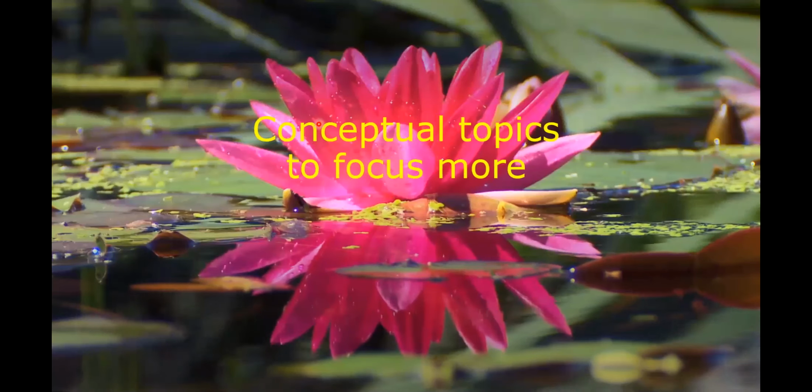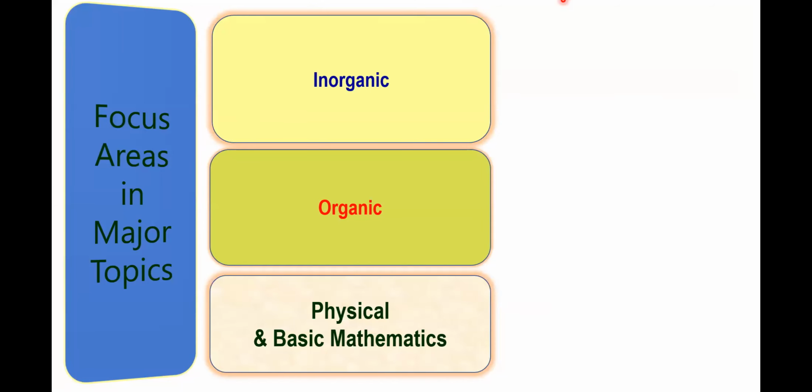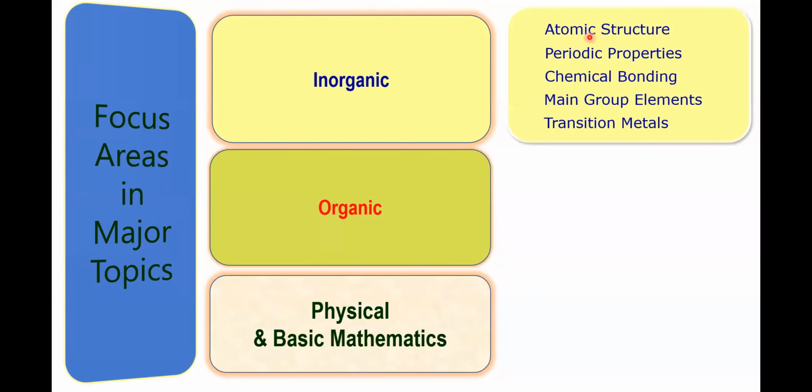Now, based on the marks pattern and trends, let us focus on the chapters from which more marks are coming. In atomic structure, focus more on Bohr's model, the Bohr radius of the atom and energy, then on the Schrodinger wave equation. We have various periodic properties and trends, so focus on those periodic properties.